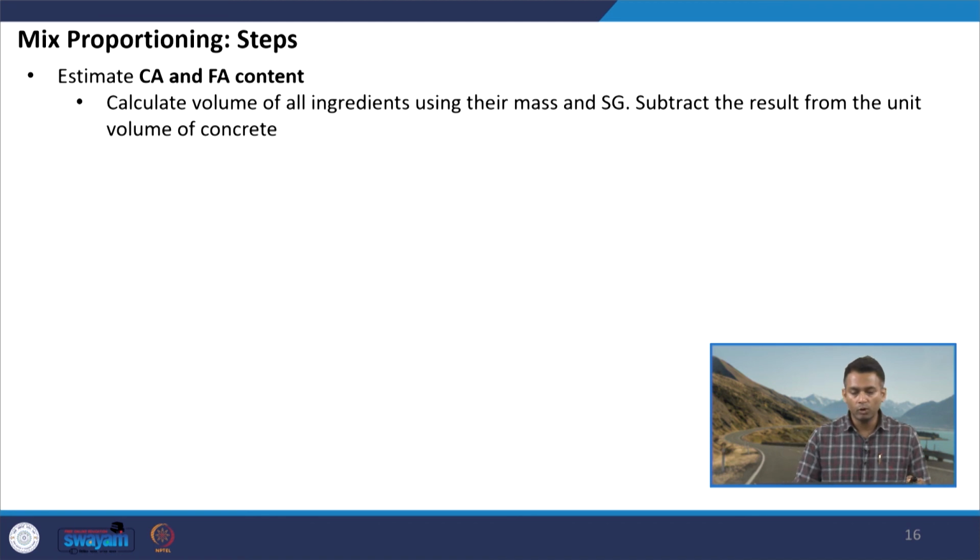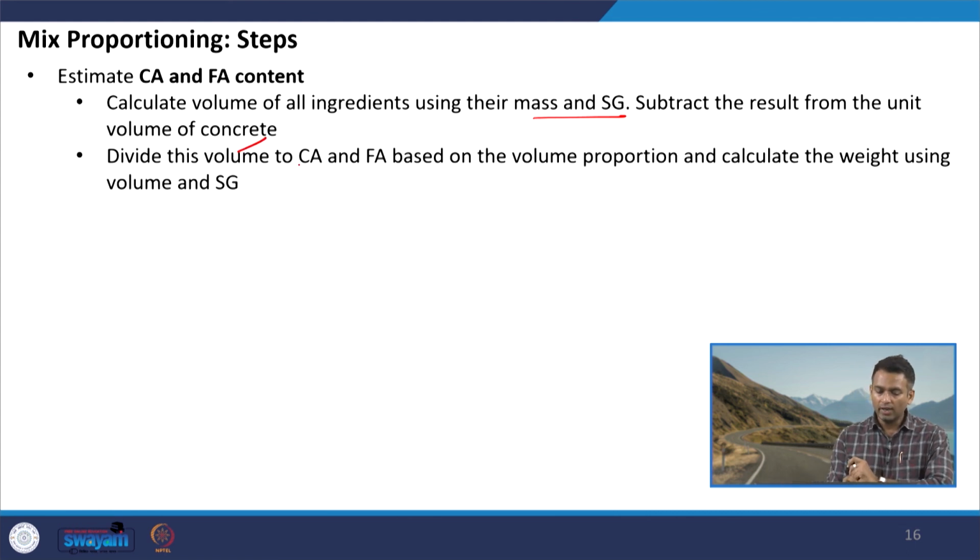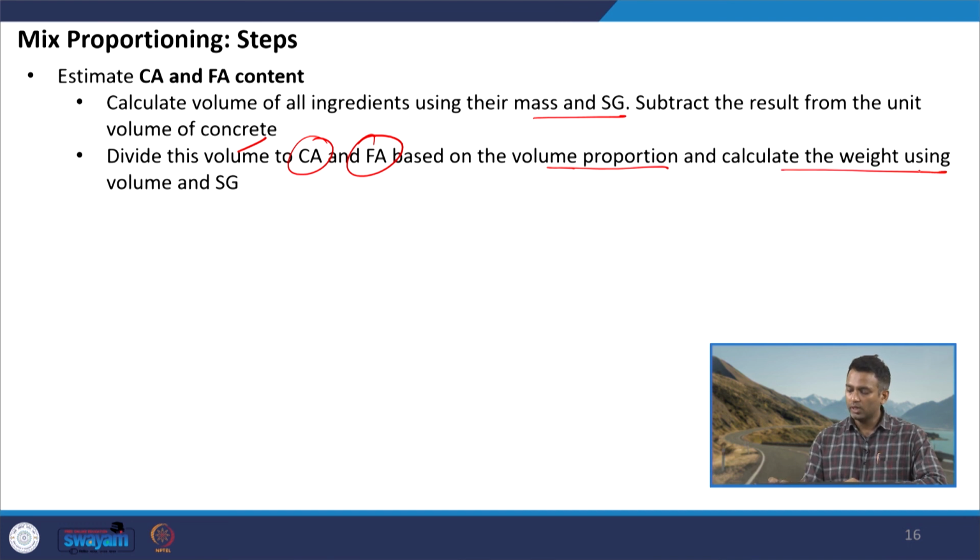So, this is what we are going to do to finalize the proportions in terms of kgs per meter cube. Calculate the volume of all ingredients using their mass and specific gravity, subtract the result from the unit volume of concrete, divide this volume to coarse aggregate and fine aggregate based on the volume proportion as we saw in the last slide, and calculate the weight by using the volume and specific gravity. This will complete proportioning of the different materials that we are going to use.